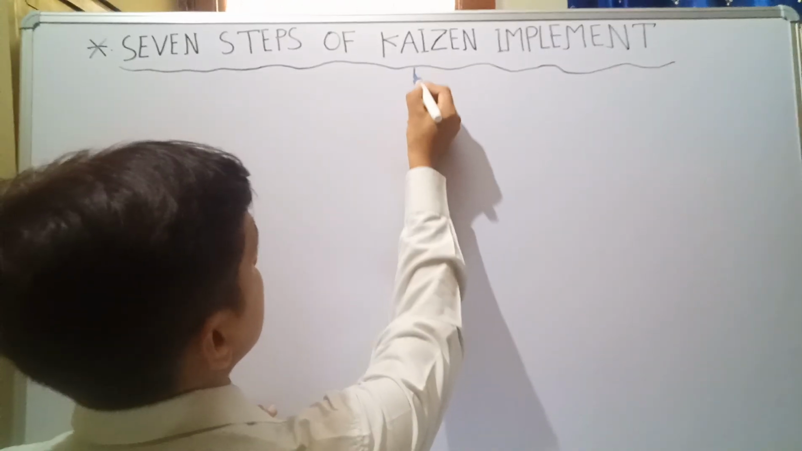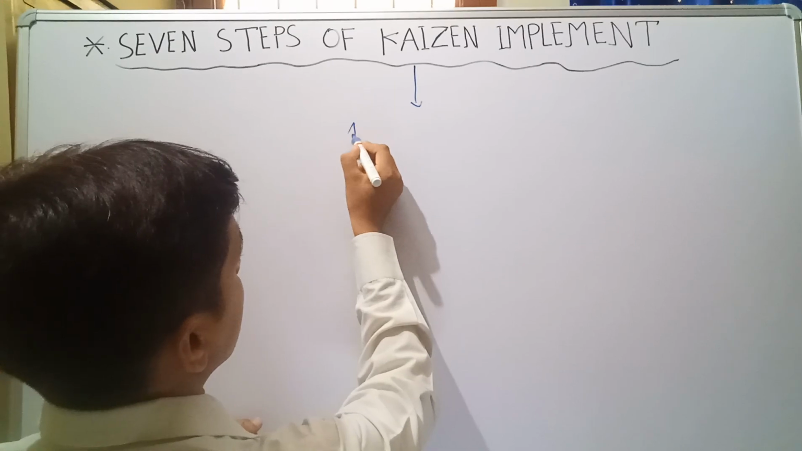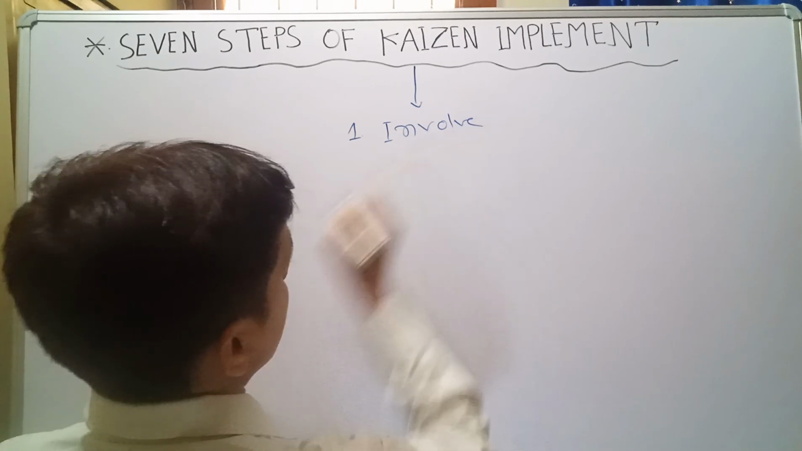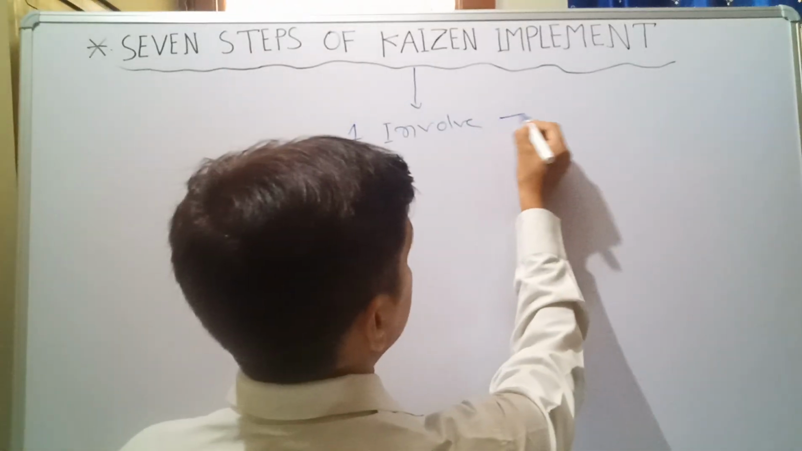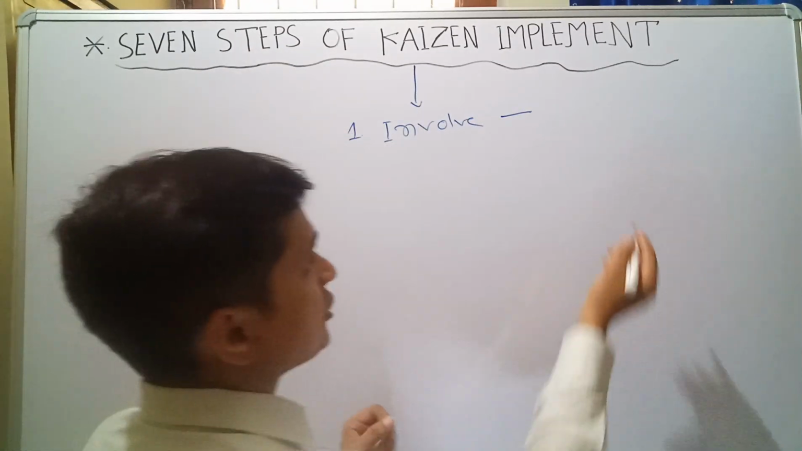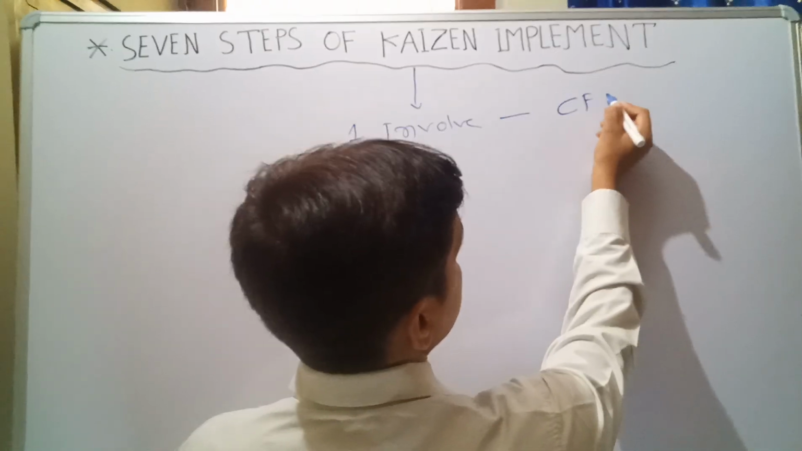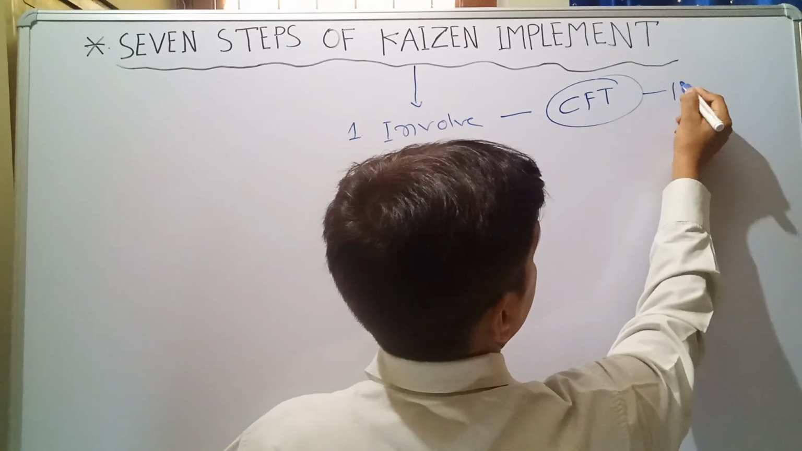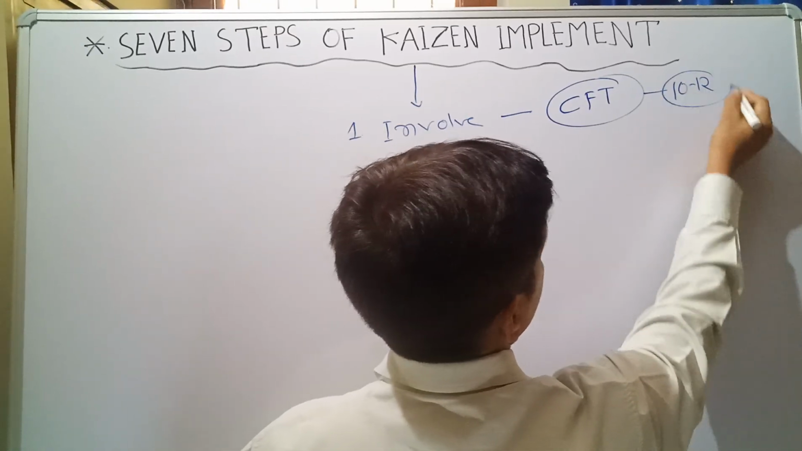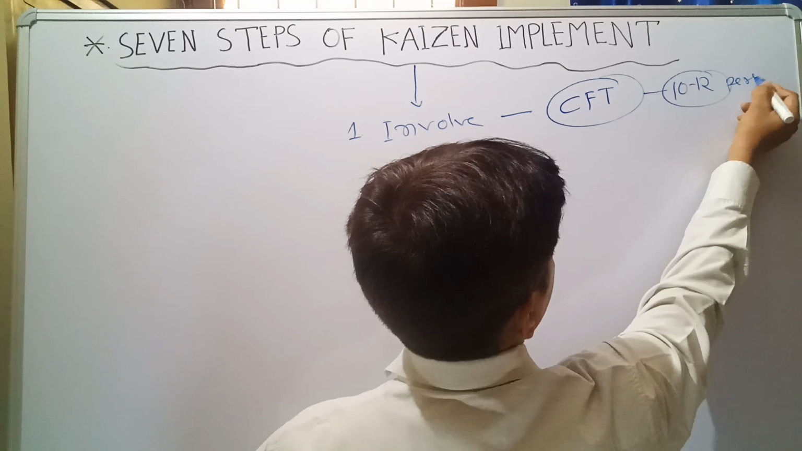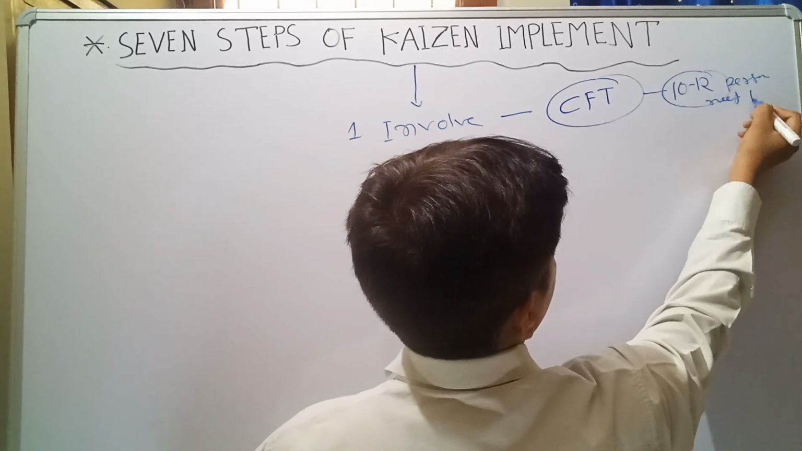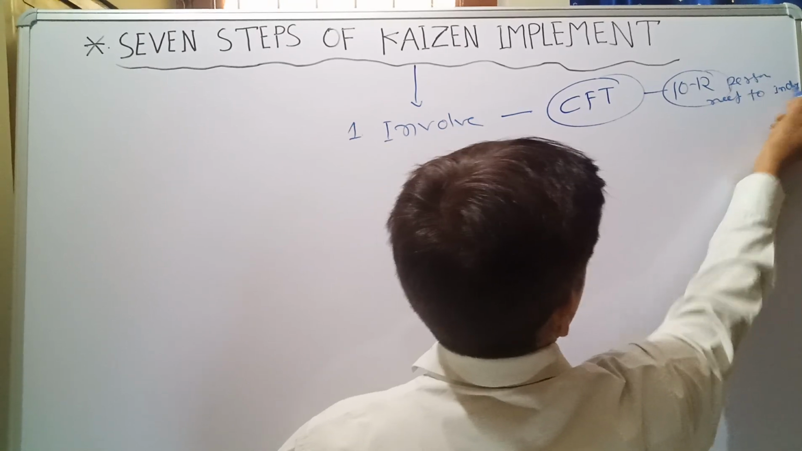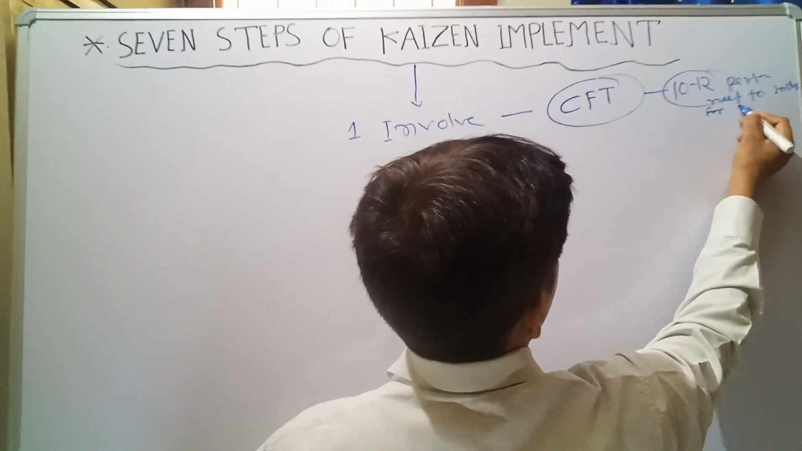The first step is involvement. Involve means involvement. First of all, you need to make a safety team, a cross functional team, with a minimum of 10 to 12 persons, for involvement.